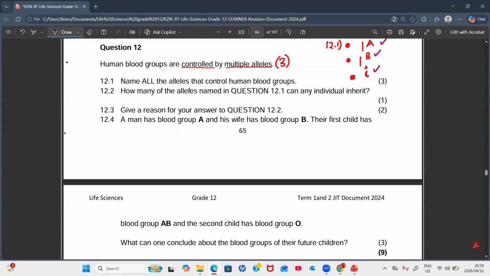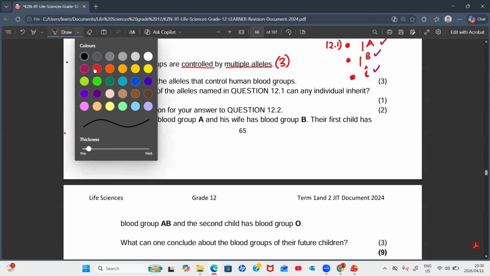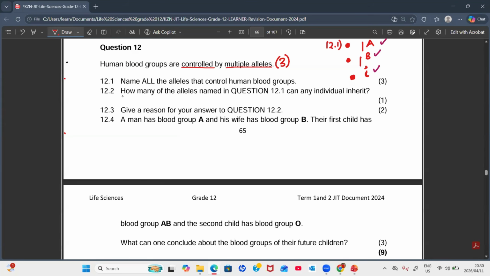And then, how many of the alleles named in question 12.1 can any individual inherit? Please listen to the question carefully. How many of these alleles mentioned in 12.1 can any individual inherit?